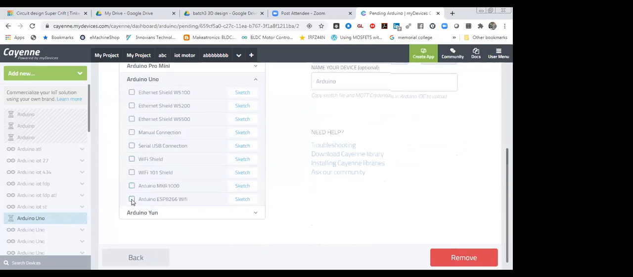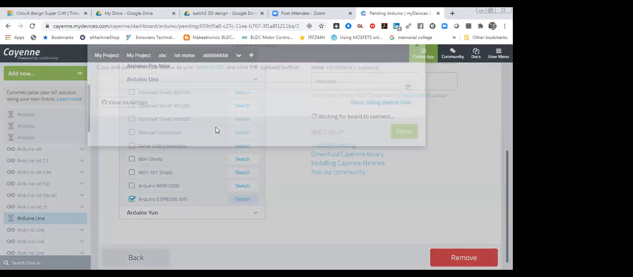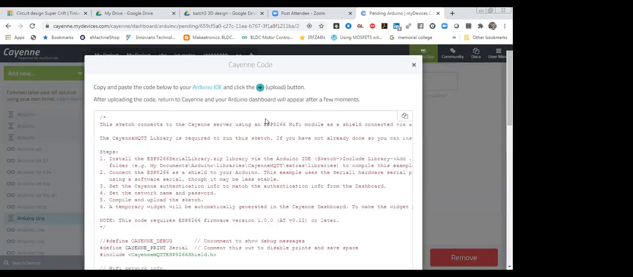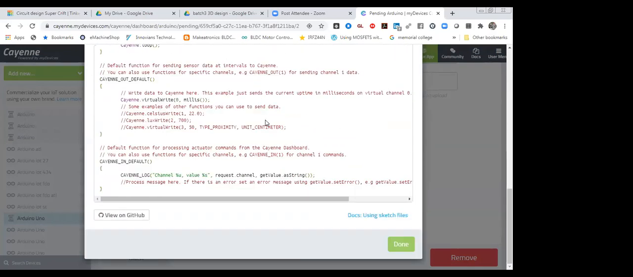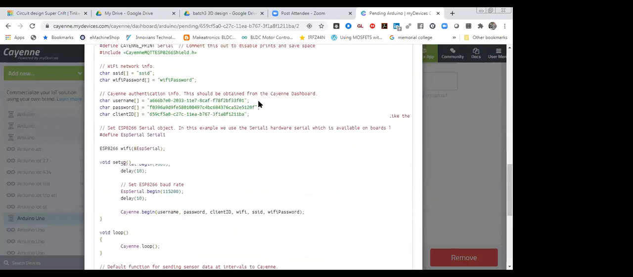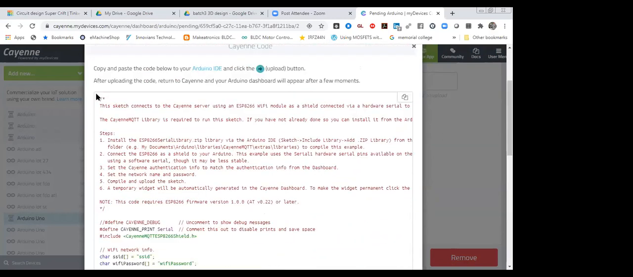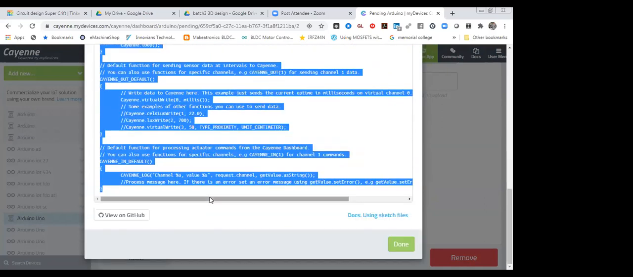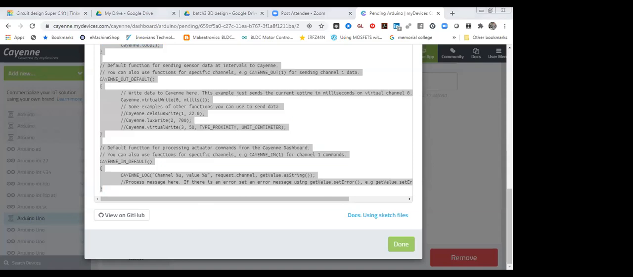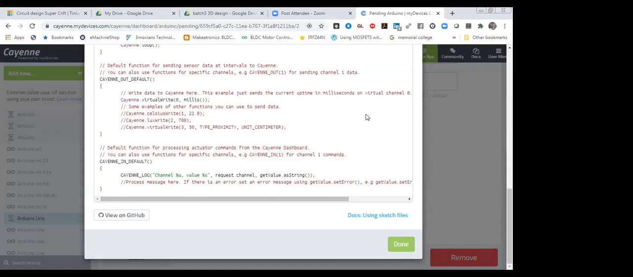As I tick it, your code will be generated automatically. This code you have to use. No need to write code, you just have to do a few modifications in the code. That is very important. I'm going to copy this code. After copying it, you have to paste this code in the Arduino software. So I'm going to open my Arduino software and upload this code to the Arduino. After uploading the code, you can make it done.